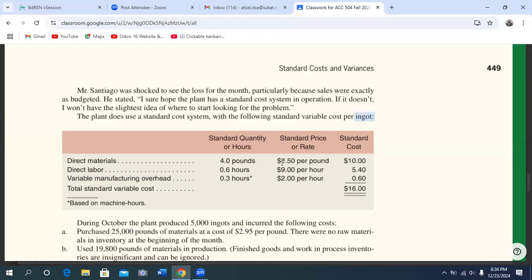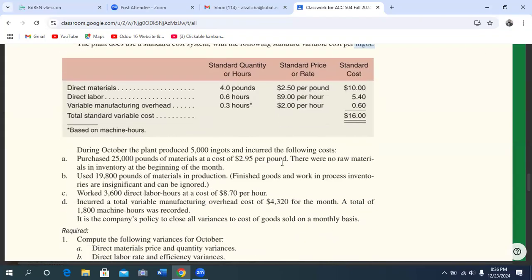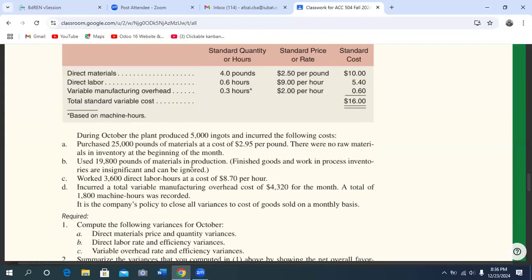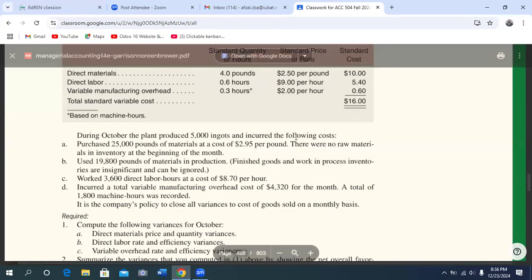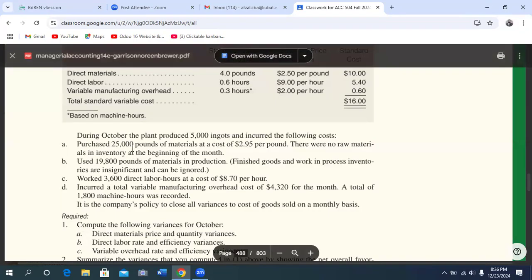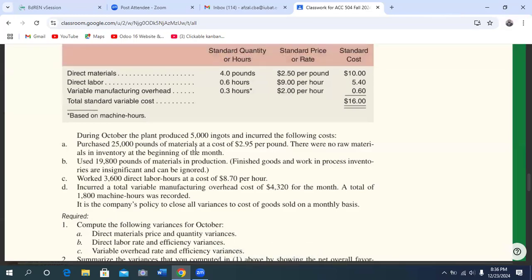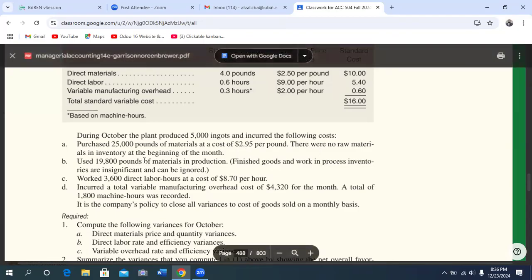Now, during October, the plant produces 5,000 units and incurs the following costs. Purchase 25,000 pounds of material at a cost of 2.95. There was no material in inventory at the beginning of the month.